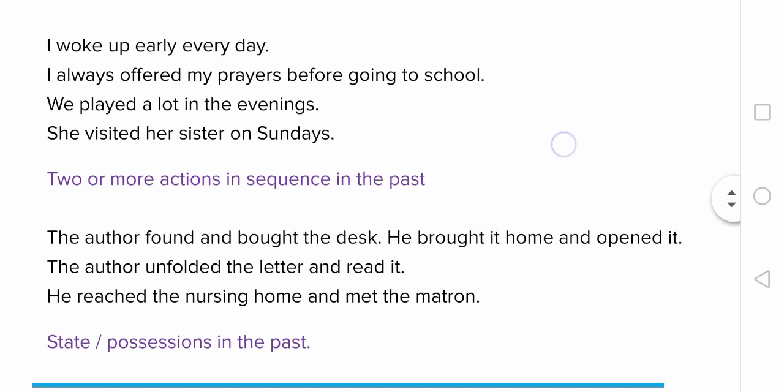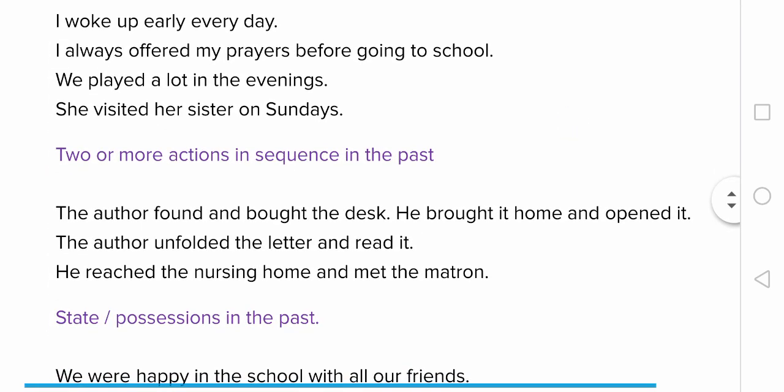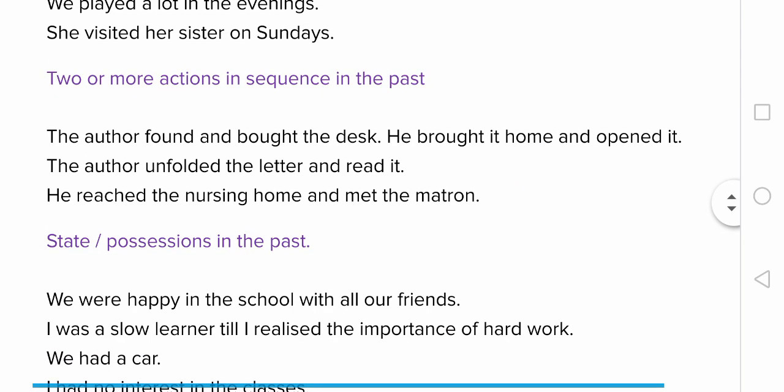Now we also use simple past tense to talk about two or more actions in sequence in the past, like: the author found and bought the desk. He brought it home and opened it. The author unfolded the letter and read it. He reached the nursing home and met the matron.